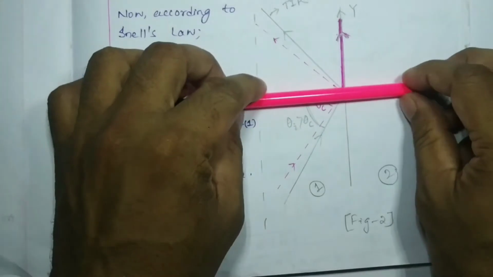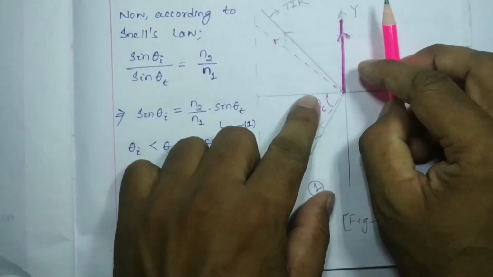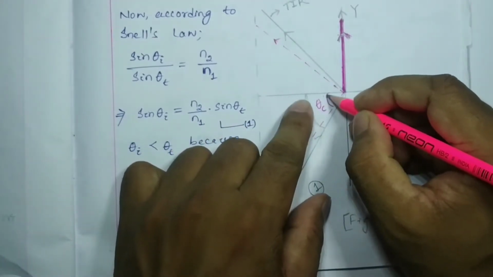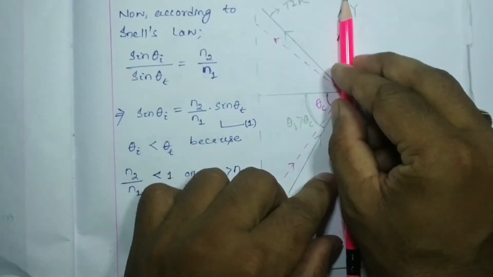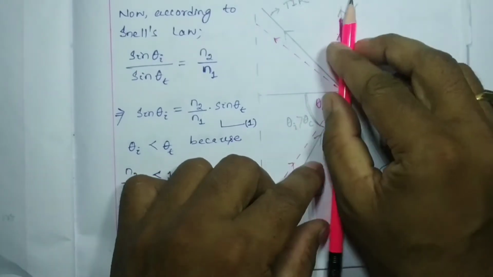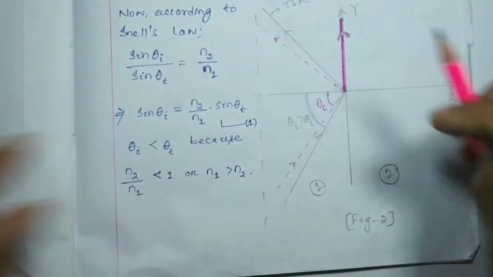This theta t is going to increase, and at a particular angle of incidence, theta c, this transmitted light is going to be on the surface. Again, if we increase the angle, this light will be inside the same medium.